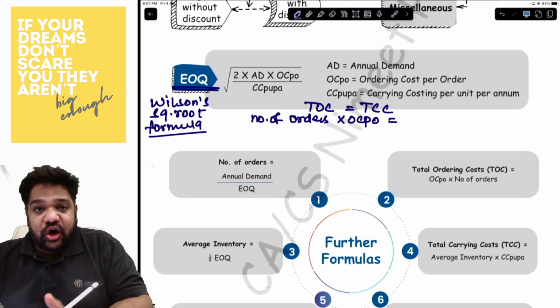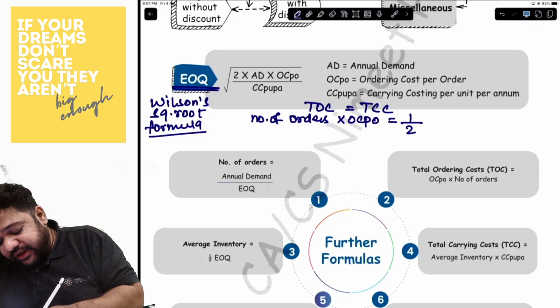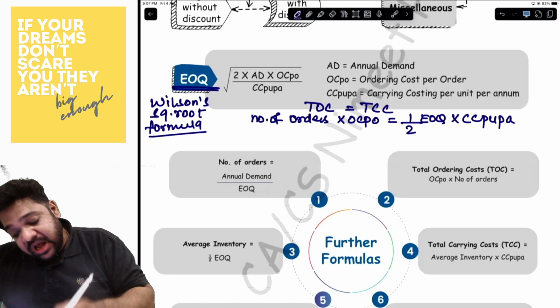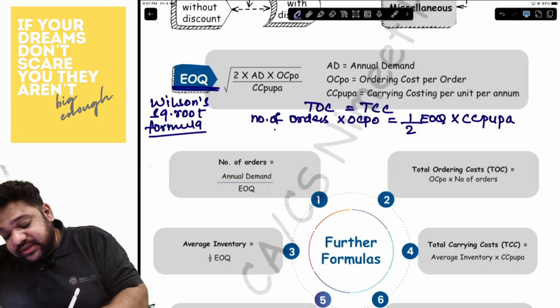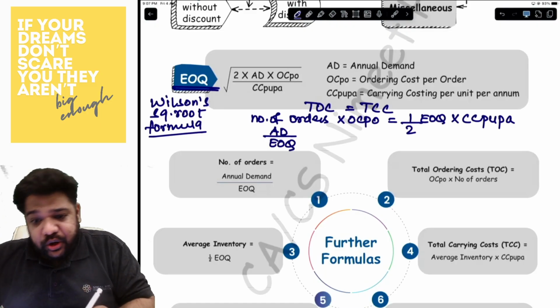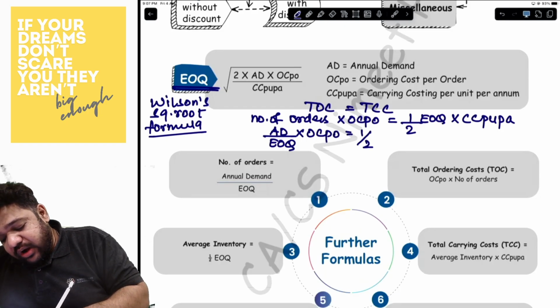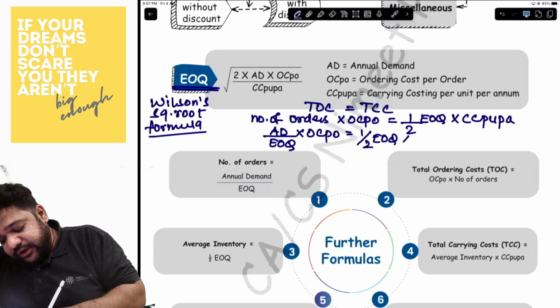How do you get carrying cost? Carrying cost is half of EOQ into CC PUPA, that is carrying cost per unit per annum. Now, how do you get number of orders? It is AD upon EOQ, annual demand upon EOQ, into ordering cost per order, which is equal to half of EOQ into CC PUPA.